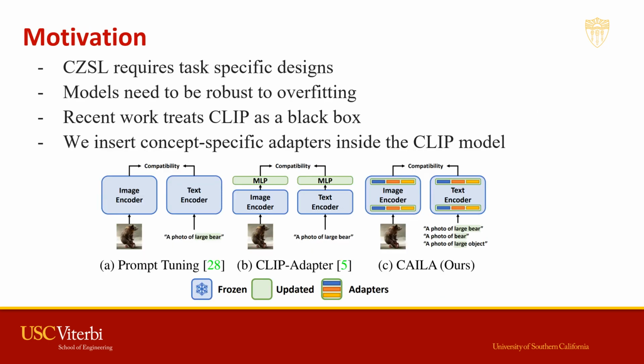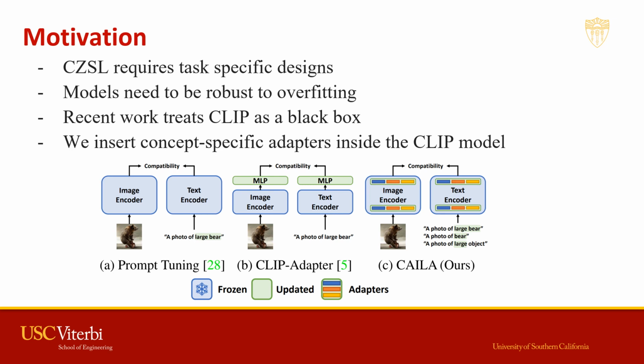So here's our motivation. As we mentioned before, CZSL requires task-specific designs for optimal performance, but its zero-shot property requires models to be robust to overfitting. Recent work starts leveraging the knowledge from vision language pre-trained models like CLIP for the CZSL task.